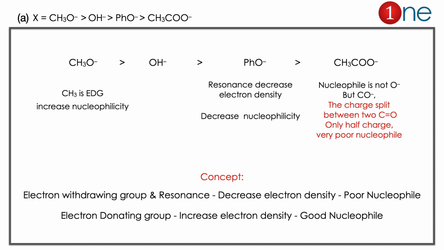Here the concept you have to learn is that electron withdrawing group and resonance decrease the electron density, so it behaves like a poor nucleophile.